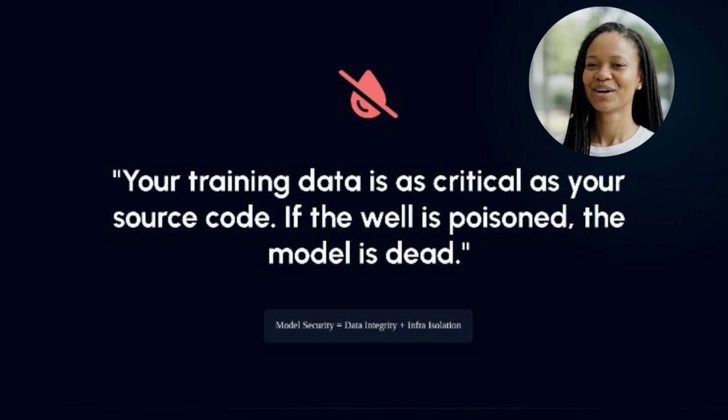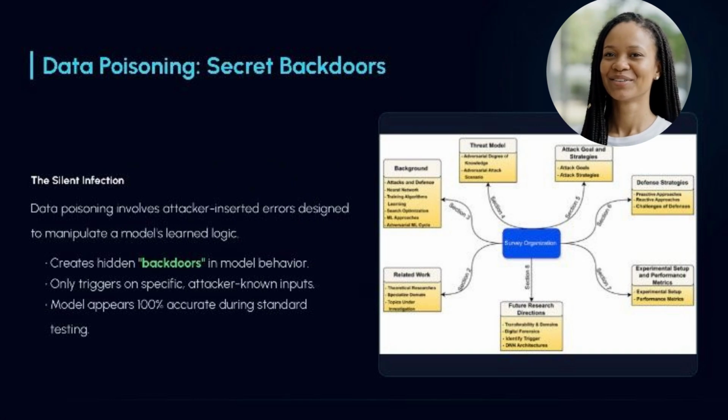Let's start with a foundational truth that every AI architect needs to tattoo on their brain. Your training data is as critical as your source code. We spend millions securing our code repositories, running static analysis, and doing dependency checks. But if the well is poisoned right at the source, the model is dead on arrival. It doesn't matter how secure your infrastructure is if the brain itself is built on compromised logic. Let's break down how this happens.